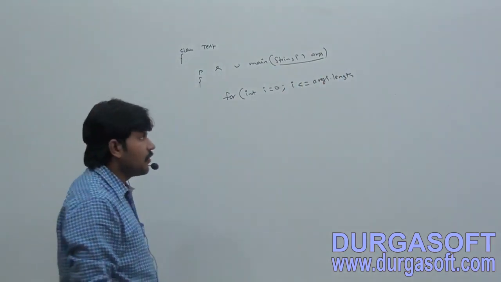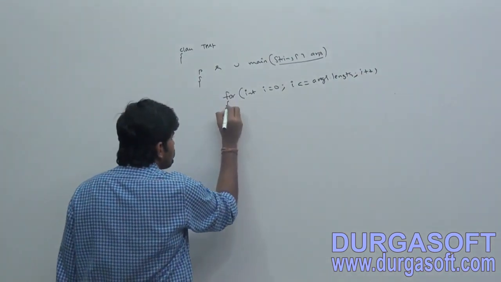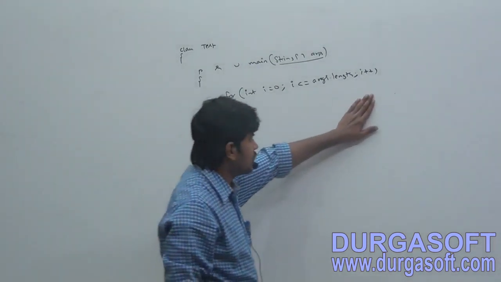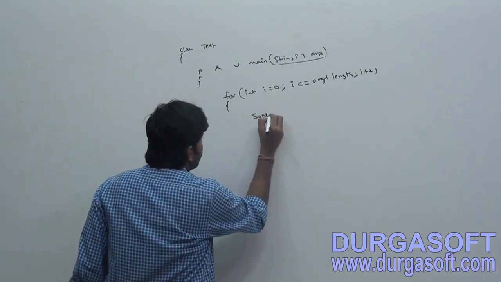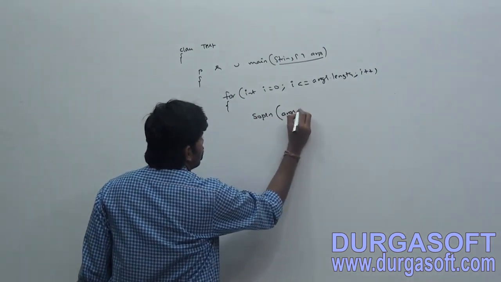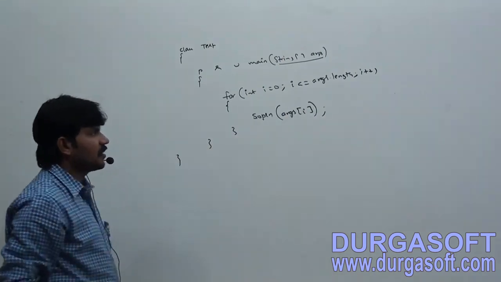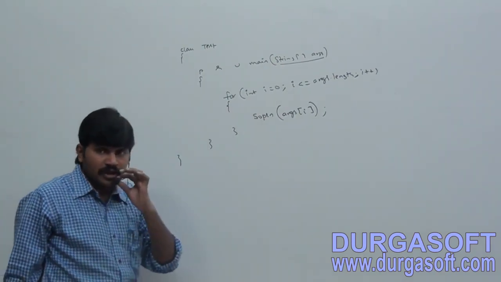That's why the length variable we can apply. Then System.out.println(args[i]). Can you please print args[i]? So what we are doing is trying to print command line arguments.